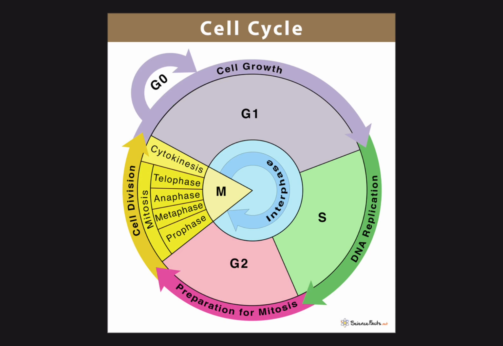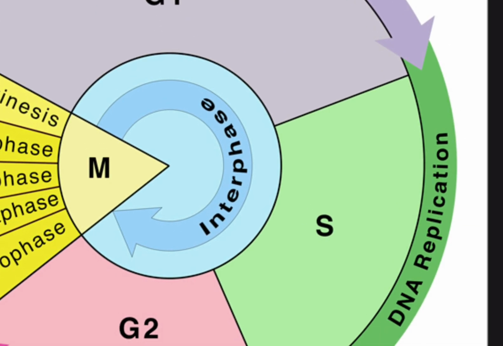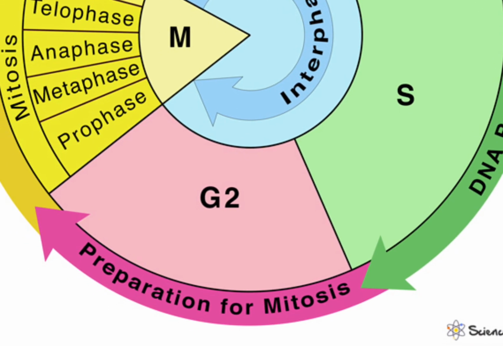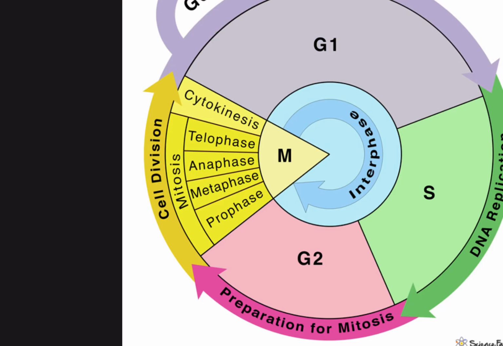Now, on to cell cycle. It consists of interphase and M phase. Interphase has three parts. G1 is where the cell is growing. S phase is where the DNA gets replicated. And G2 is when the cytoplasmic components are doubled. M phase has mitosis and cytokinesis.